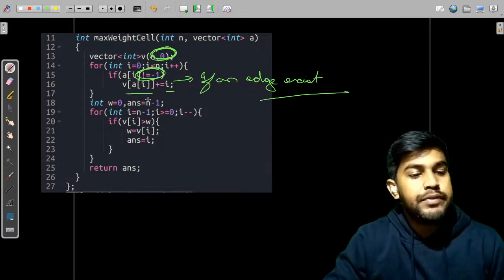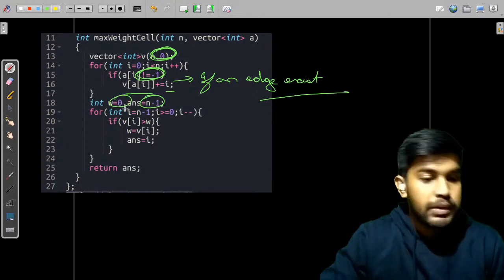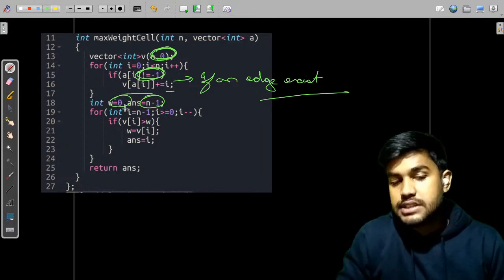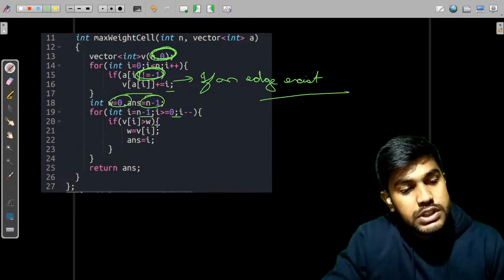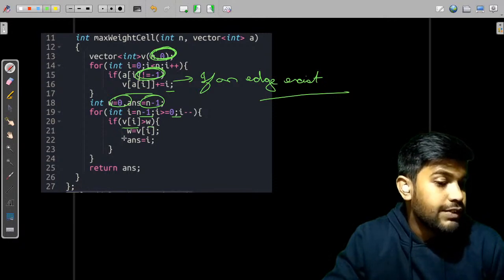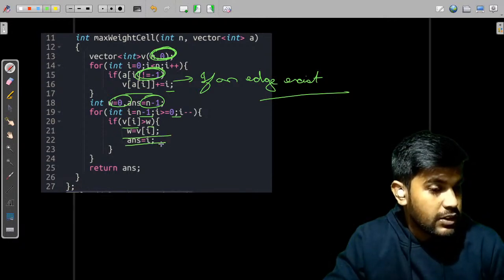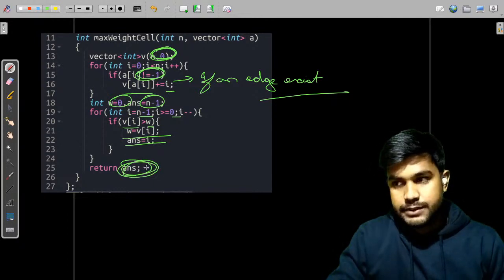We first say that n-1 is the answer with weight 0, because n-1 with 0 is the answer initially. Then we would start moving from n-1 to 0. If the current weight is greater than the weight that we have, we would update it and update the answer also. Whatever is the answer, at the end we would return it.